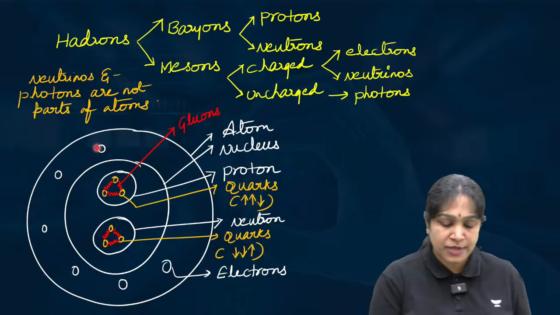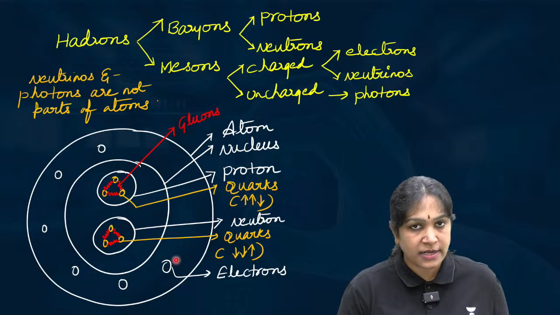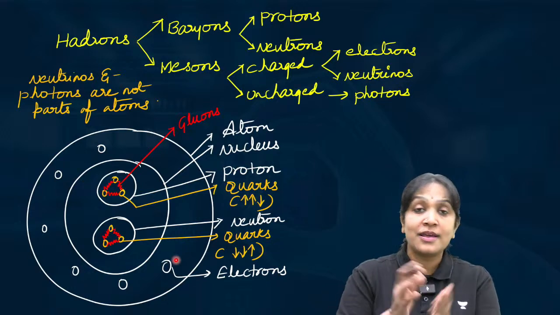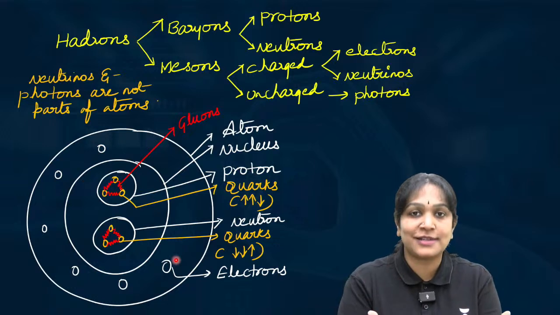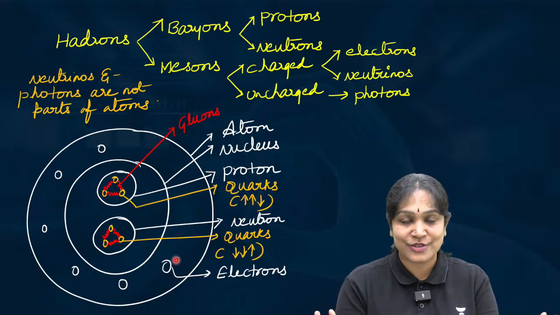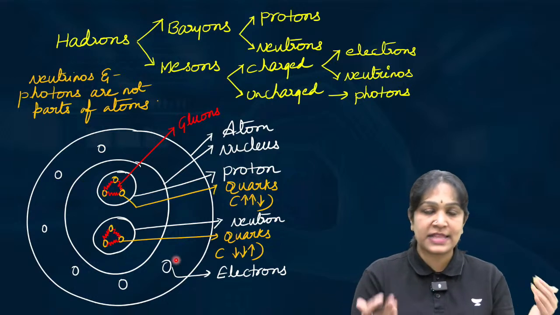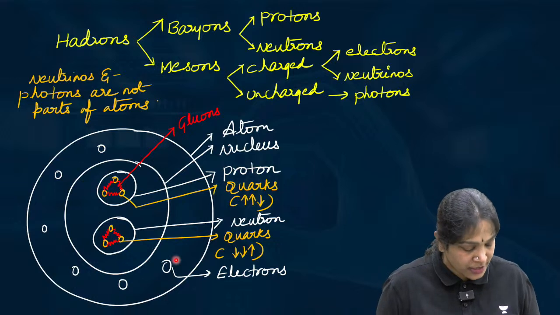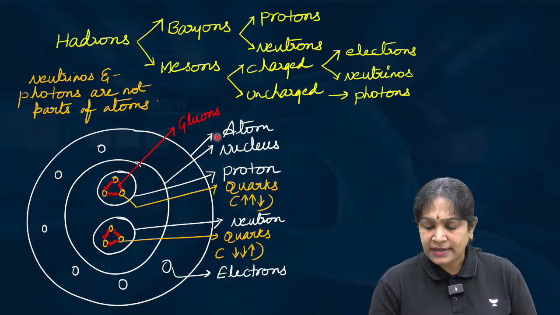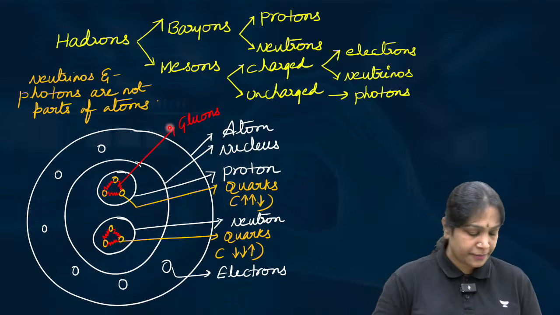Is it clear? Electrons are here, and electrons are the smallest particles. There is nothing inside the electron according to our present knowledge. In future we may find something inside the electron also, but at the moment we don't know anything which is present inside the electron. I hope it is clear. So: atom, nucleus, proton, neutron, electrons, gluons. Clear?